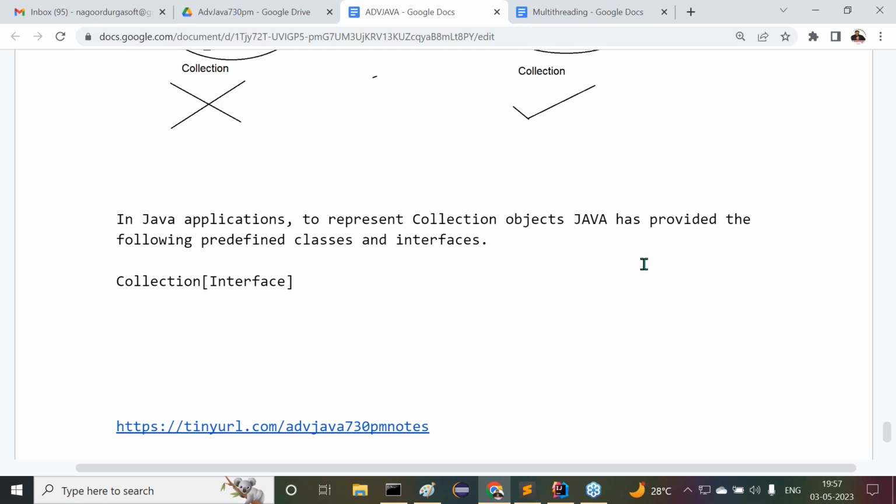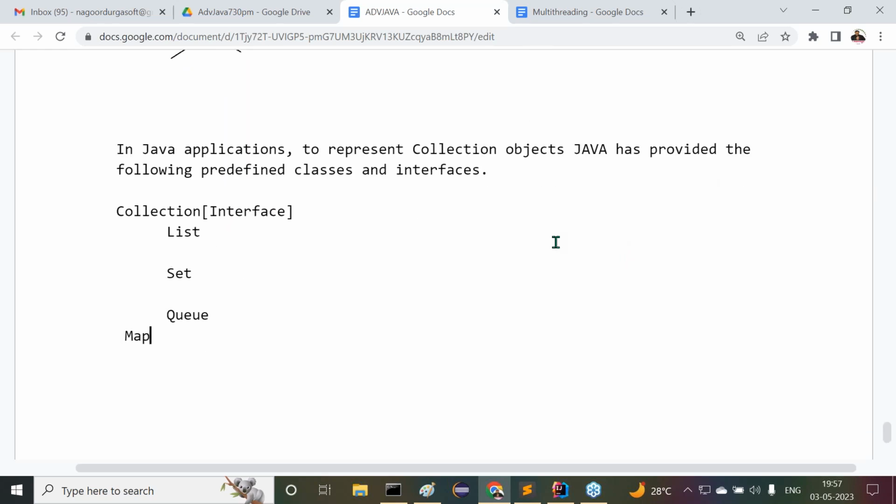Now inside this Collection interface, we have three child interfaces. What are the three child interfaces? List, Set, and Queue. Along with Collection, another one is available: Map.